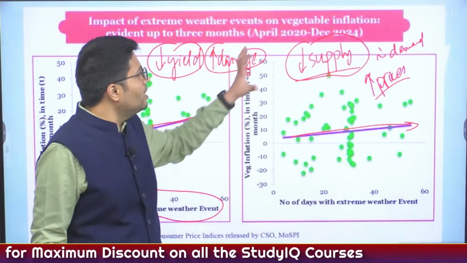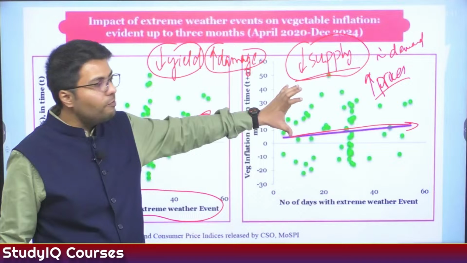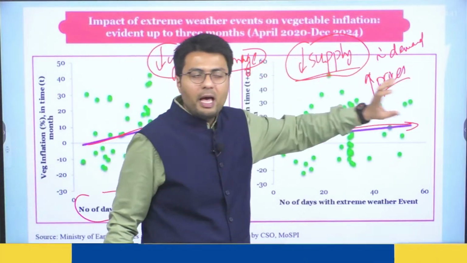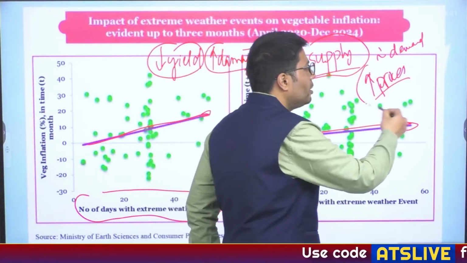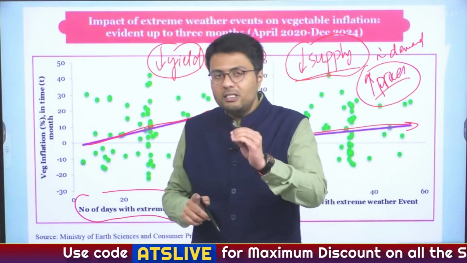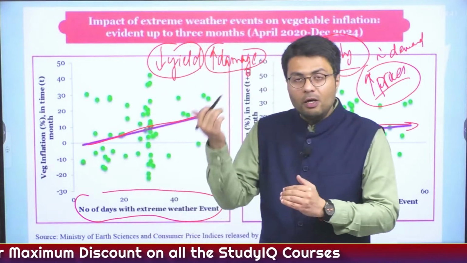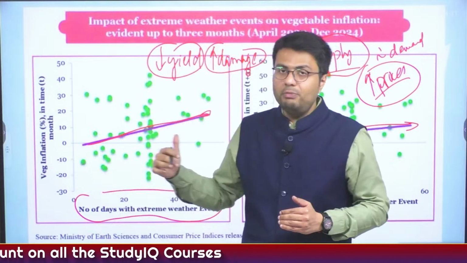higher number of disturbances or extreme weather events has contributed to inflation in fruits and vegetables as well as pulses. And as the supply of these vegetables as well as pulses was affected due to weather events, this has pushed up the prices and resulted in inflation in these commodities. And these commodities are the primary reason why India's inflation level stayed very close to 6%, which is the upper limit of what RBI wants to keep inflation at.